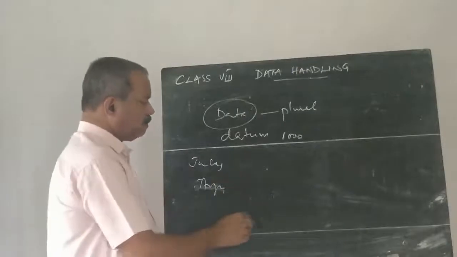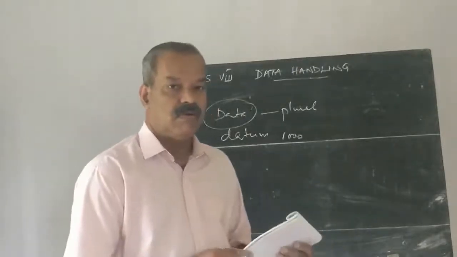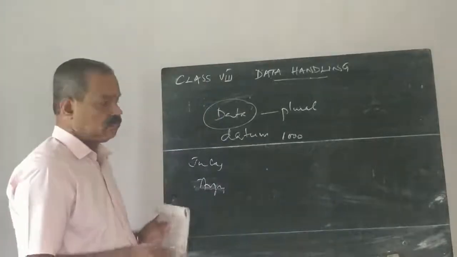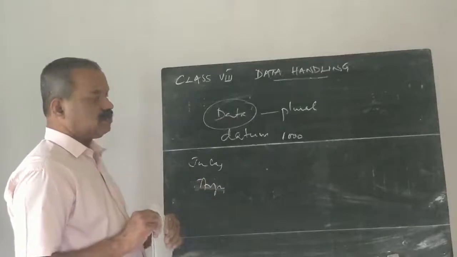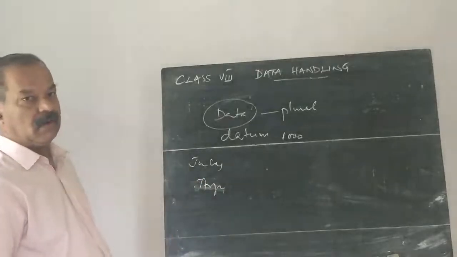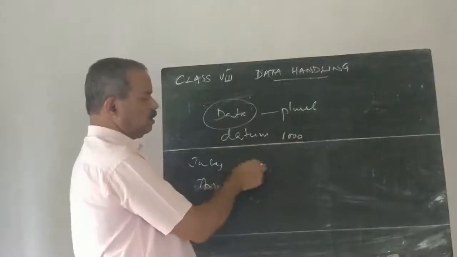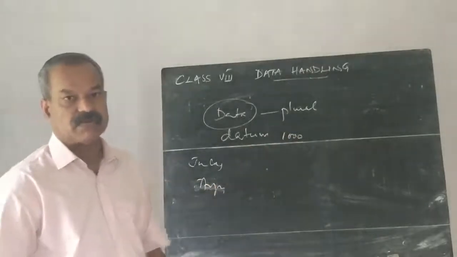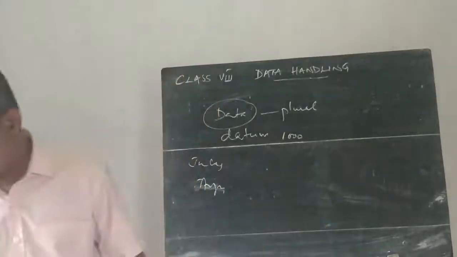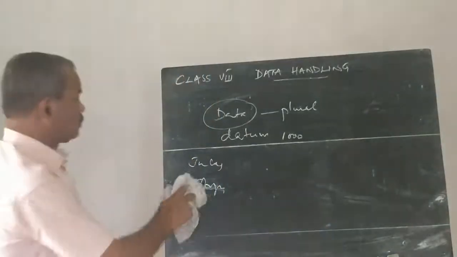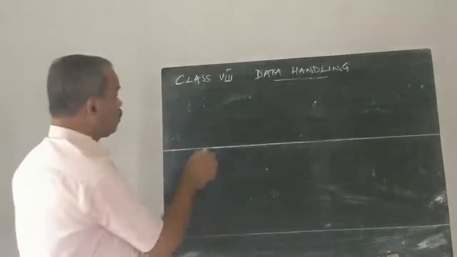Or suppose we want to study the details of the selling of another vehicle, or bicycle, or bike, then we can represent these numbers by pictures. Such a graph is called a pictograph. So the first one, to represent data, we use a pictograph.